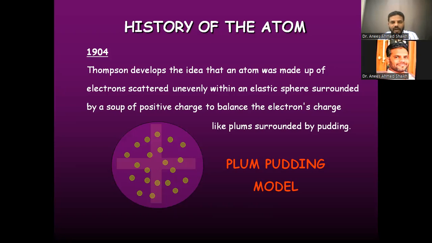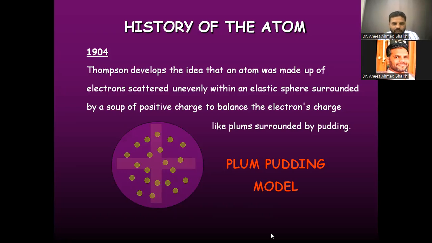When we see a plum pudding, we will find that some plums are there in the pudding. So here the positively charged surface acts as the pudding, and in that surface, small material is embedded.